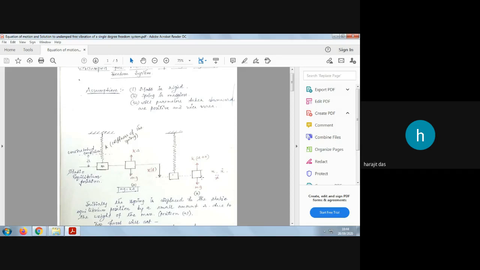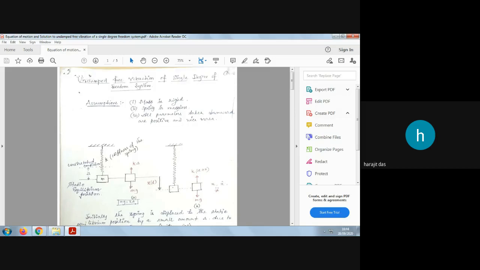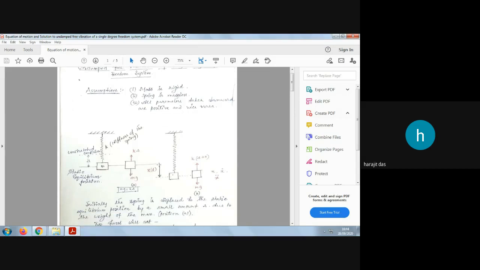Okay, for this diagram also. Now from this position, you are giving some displacement because this is free vibration. So in free vibration, you need to give some initial displacement to the body. Now you are allowing the body to vibrate. When you give some displacement x in the downward direction, the velocity which the body will acquire will be x dot, meaning dx by dt, and x double dot will be the acceleration, d square x by dt square.